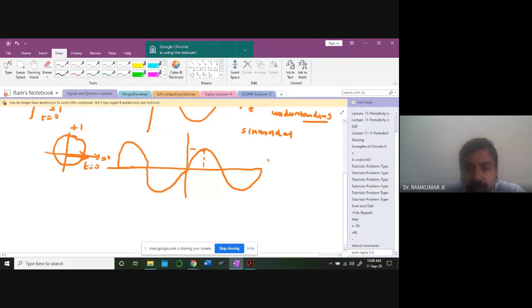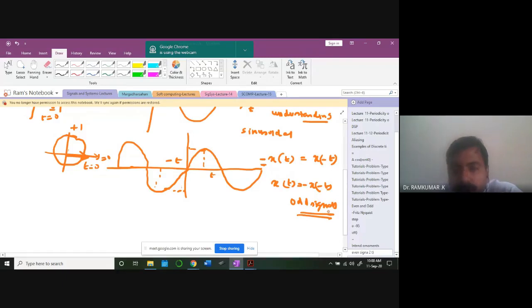If I look at here, x of t will be equal to x of minus t, but minus of x of t. Okay, can you see it? Its amplitude is negative. So x of minus t, this is minus t, this is plus t. Definitely these two amplitude values are the same, but negative. So naturally you can write x of t is equal to minus x of minus t, which is for an odd signal.